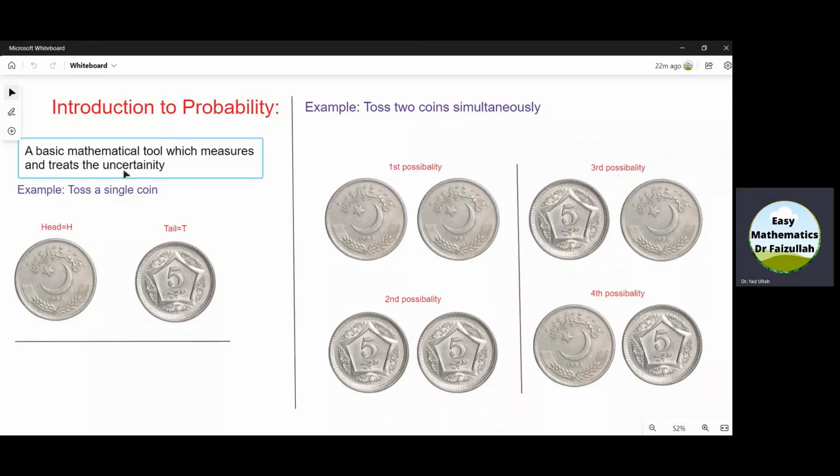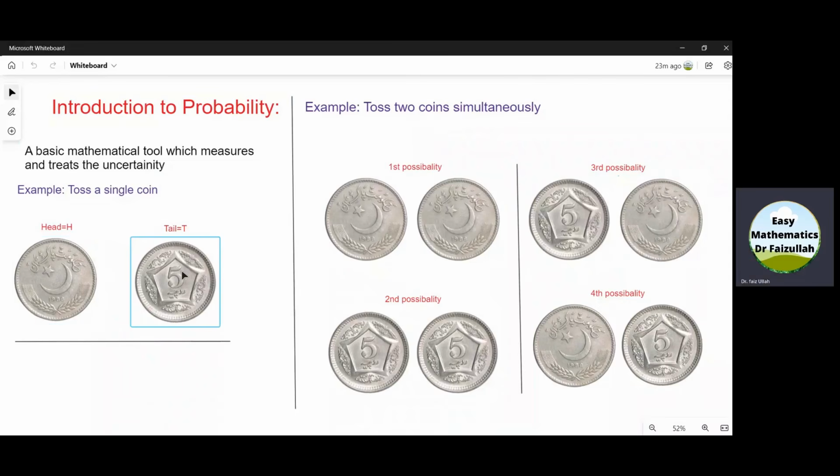We know that a coin has two sides. One is called head, the other is called tail. If we toss a coin, it will come to the ground and we will have two possibilities. We will have a head or we will have a tail.